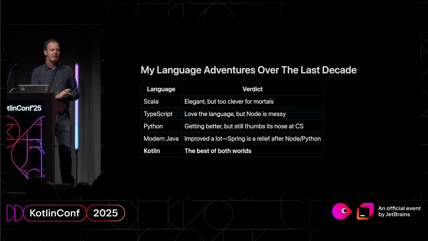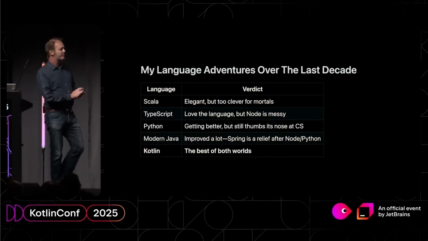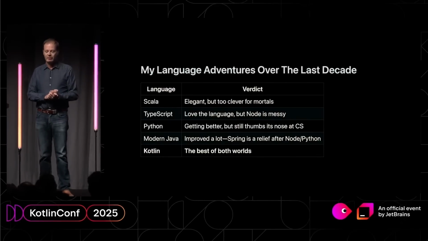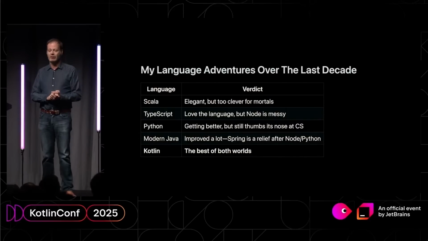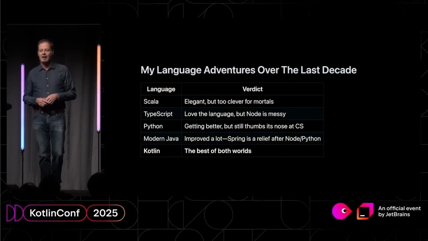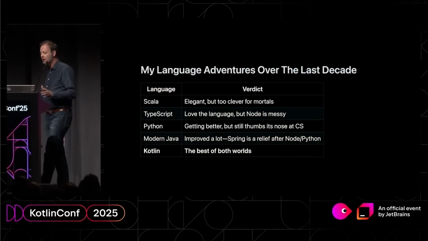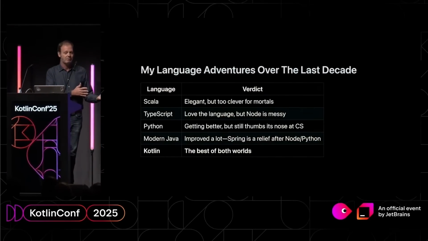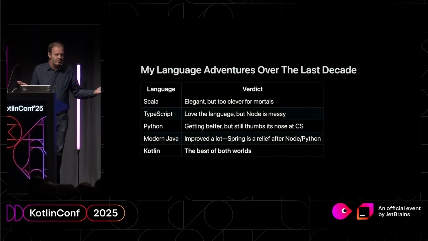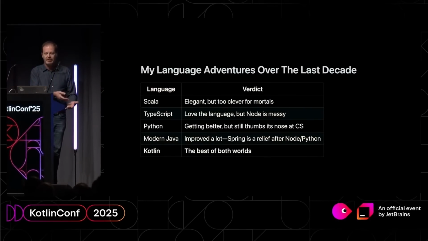I will certainly not ever be one of these people who hates Java. I think Java is a pretty good language. I think they're doing a surprisingly good job of evolving it within Oracle. But honestly, for the things that I do, Kotlin is simply better. The code is more readable, it's more pleasant to write, it's just better. And guess what? For people who are going to use my library, I hope also from Java, they don't need to care that it's written in Kotlin. From Java, it is completely idiomatic. There is no interop tax.